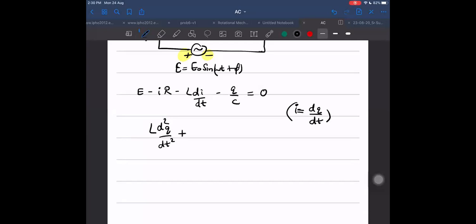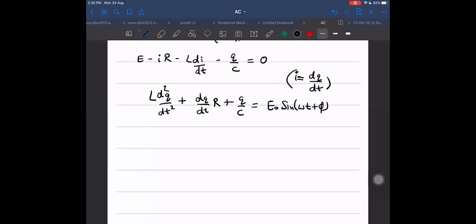plus dq by dt into R plus q by C is equal to E naught. Now I can write it as... I told you how to do such questions.